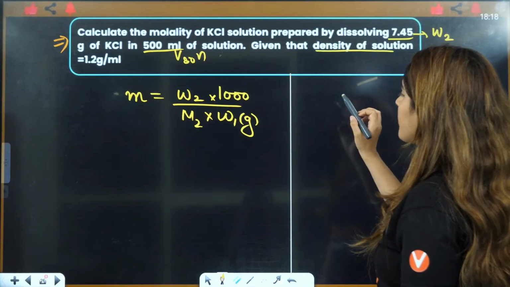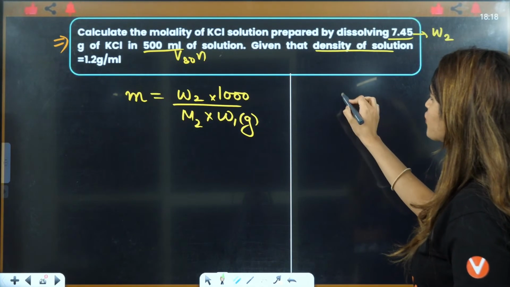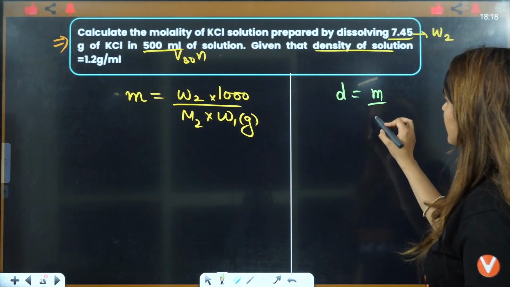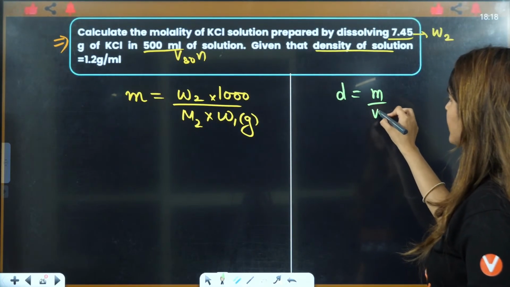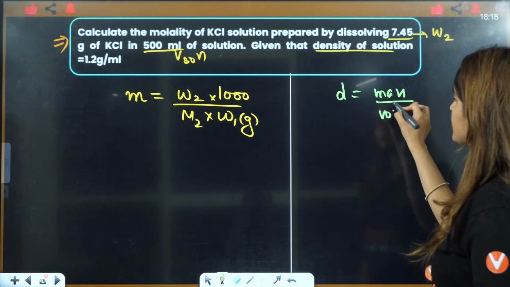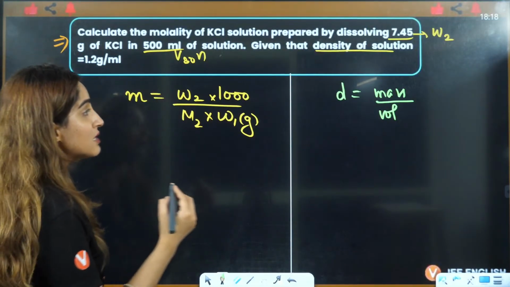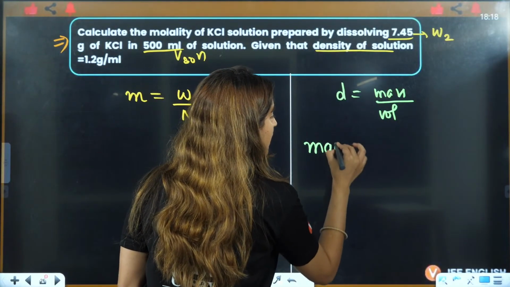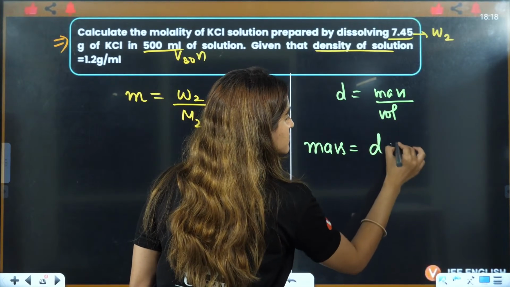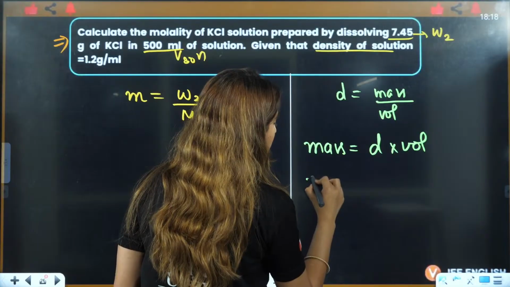Do we know that density is equal to mass by volume? Can I also write that mass is equal to density multiplied by volume, right?